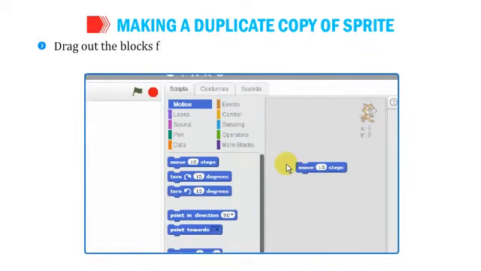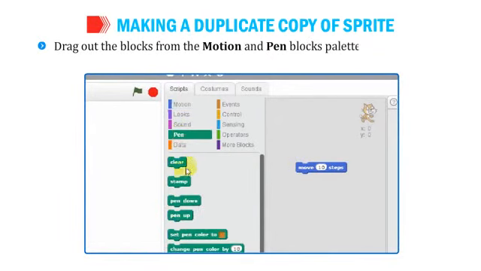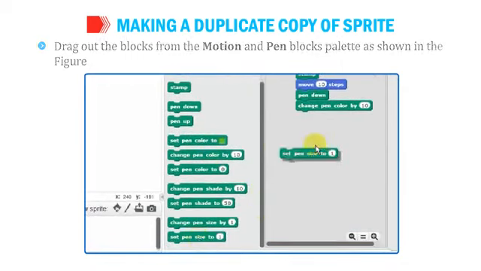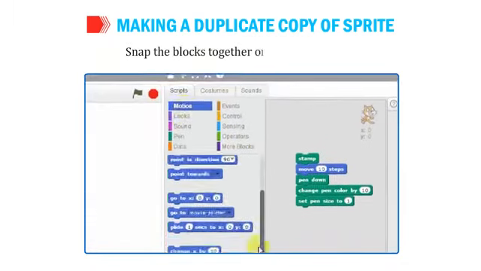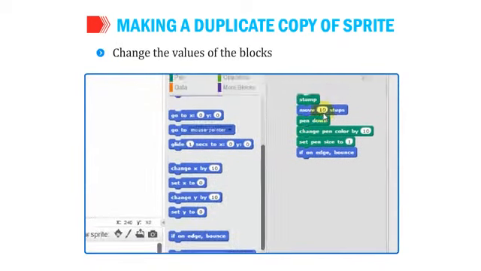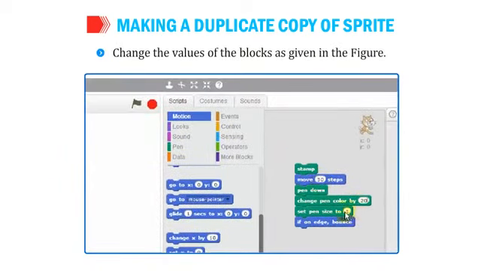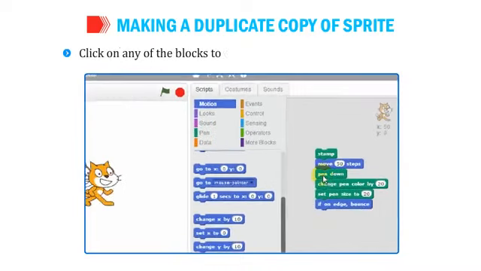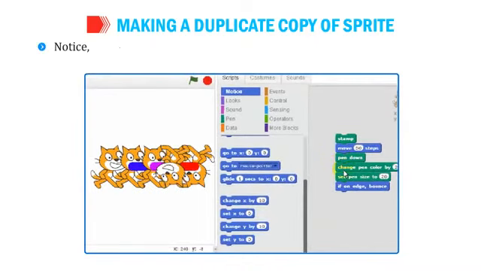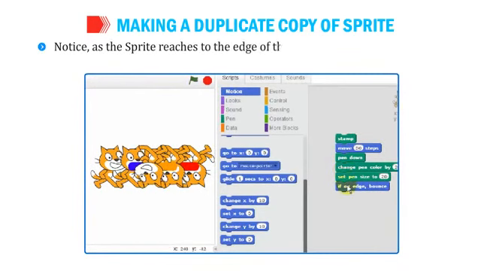Drag out the blocks from the Motion and Pen blocks palette, as shown in the figure. Snap the blocks together onto the script area. Change the values of the blocks, as shown in the figure. Click on any of the blocks to create a duplicate copy of the sprite. Notice as the sprite reaches the edge of the stage, it will bounce back and change its direction.